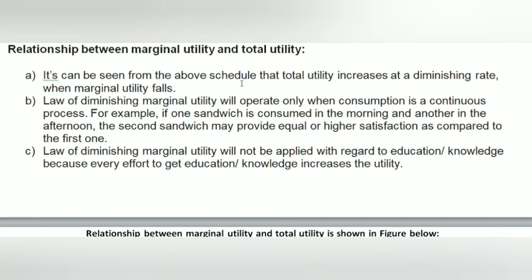From the origin to the point of inflection, total utility increases at a diminishing rate. As a result, marginal utility is a law of